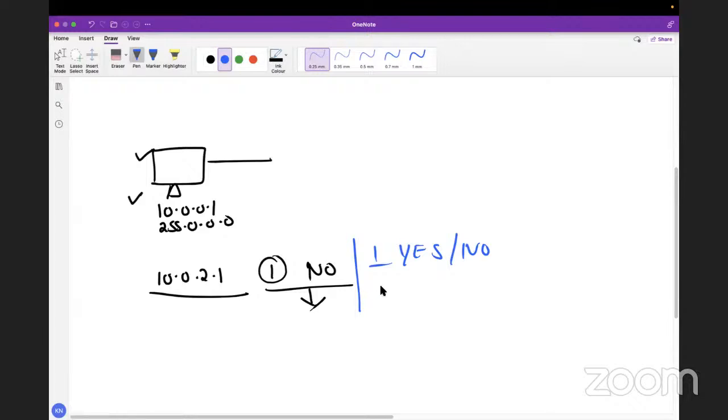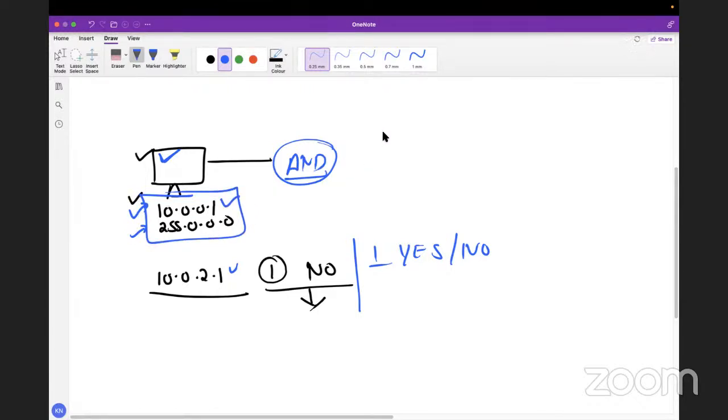On the basis of subnet mask. On the basis of mask, exactly right. What happens is that this user will not have any idea whether the user is present in my local domain or outside the domain, in a different network. So whenever a user communicates, in the background it will run an AND operation. It will verify my IP address and my mask, so it will try to find out what the real subnet is here.